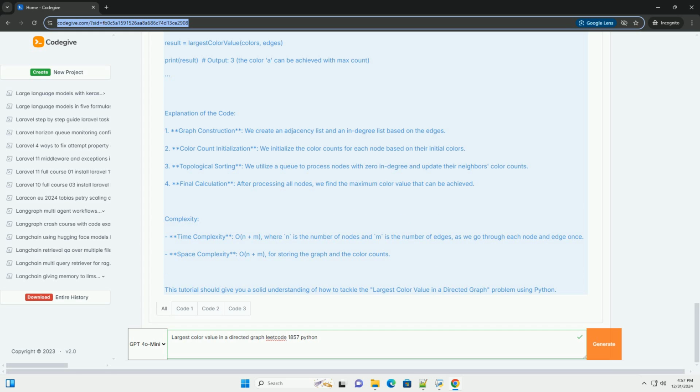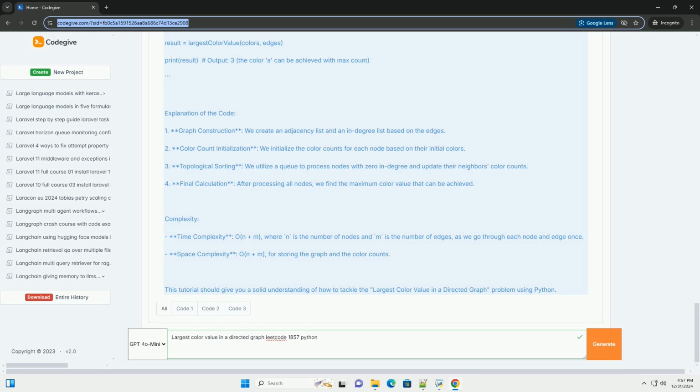Approach. 1. Build the graph. Create an adjacency list from the edges given. 2. Topological sort. Use Kahn's algorithm or depth-first search, DFS, to perform topological sorting of the graph. 3. Count colors. Traverse the nodes in topological order and maintain a count of colors for each node. 4. Determine the largest color value. During the traversal, keep track of the maximum color value encountered.